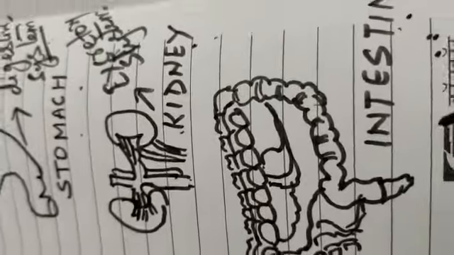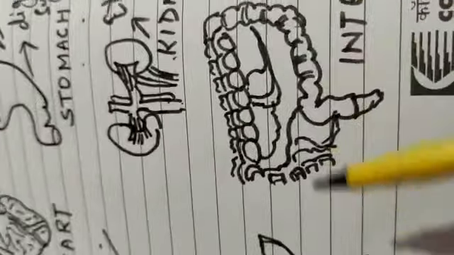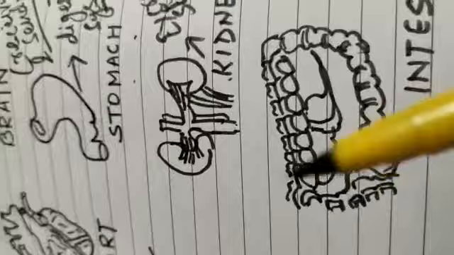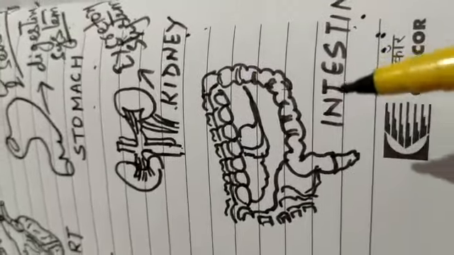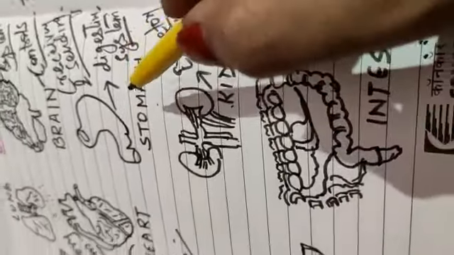Now the next one, intestine and liver. Together we discussed that intestine and liver function to help in the digestion process. So they also work in the digestive system. Intestine and liver work in the digestive system.